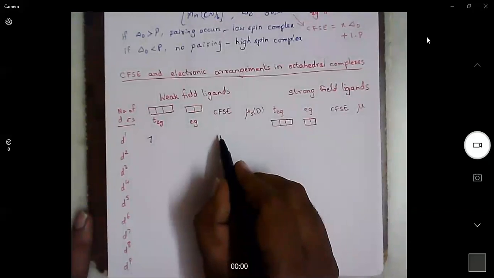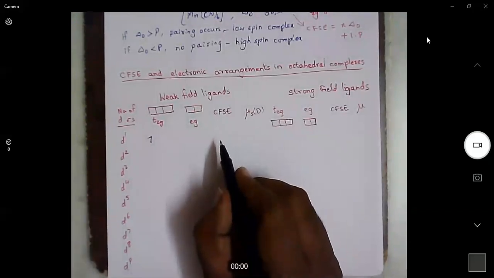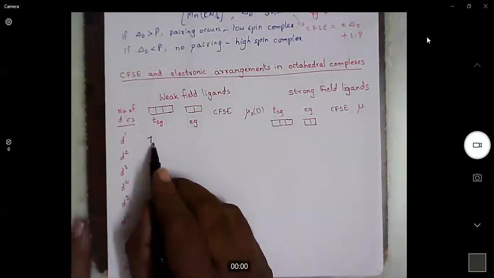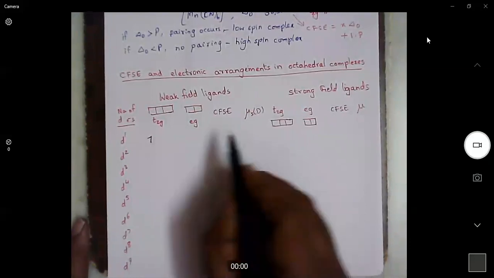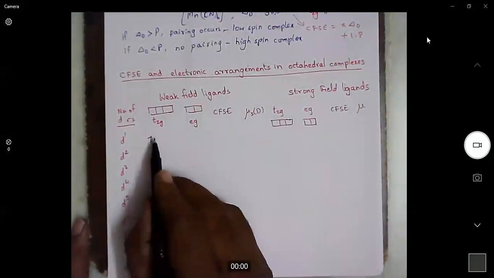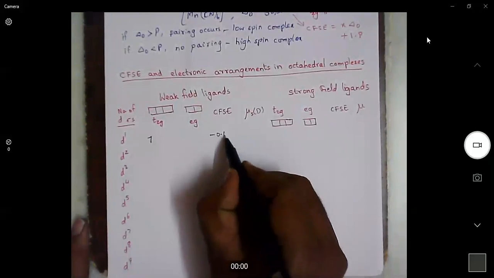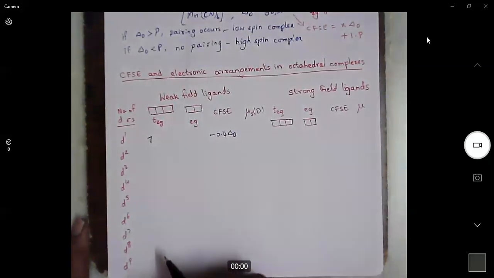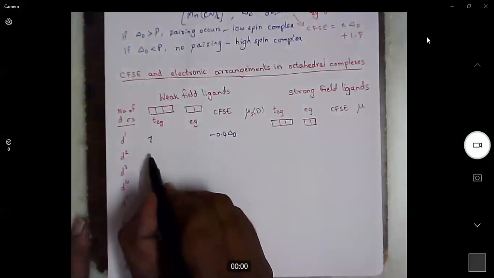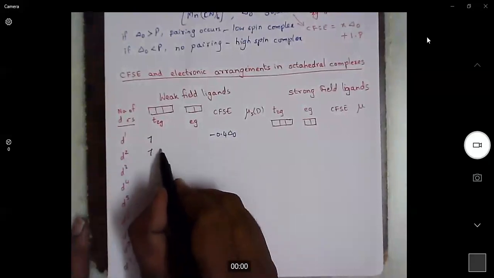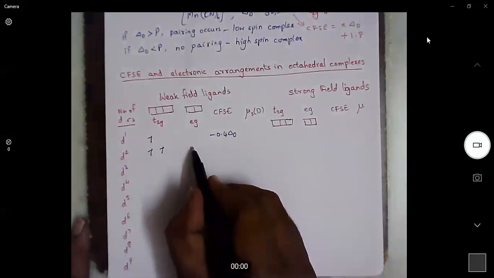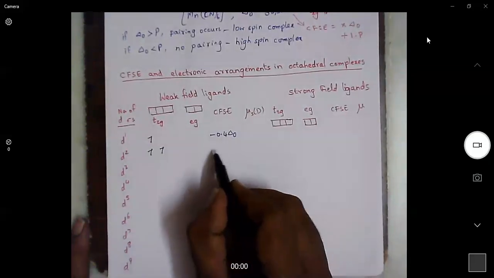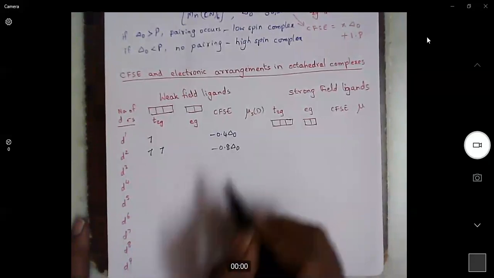What is CFSE? Minus 0.4 into the number of electrons in the T2G level plus 0.6 into the number of electrons in the EG level. There are no electrons in EG, so we get 0 there. So it is minus 0.4 delta naught. Now, if we have 2 electrons in d orbital, 1 electron in the first orbital, another electron in the second T2G orbital, and EG is 0. So CFSE is minus 0.4 delta naught into 2, so minus 0.8 delta naught.